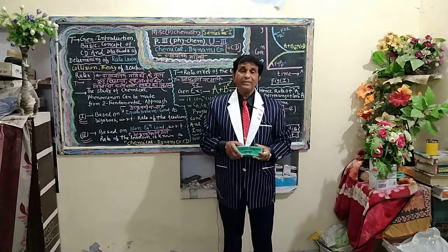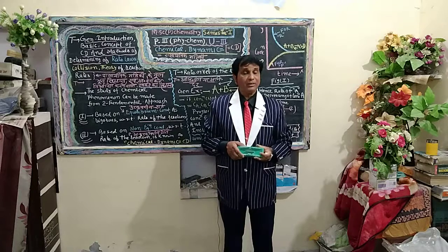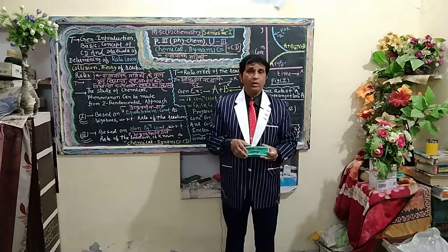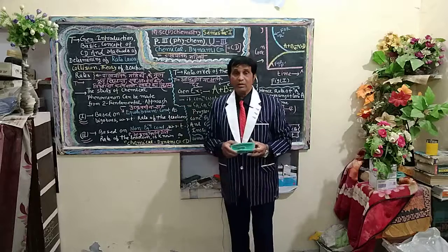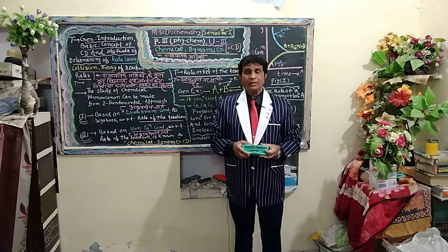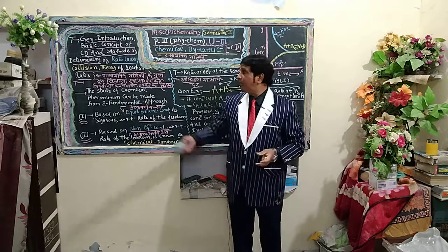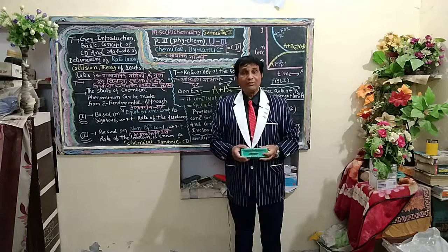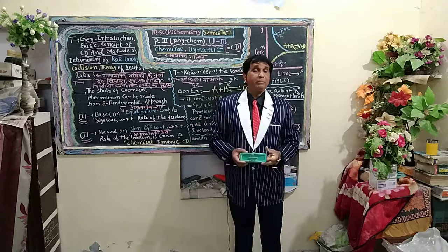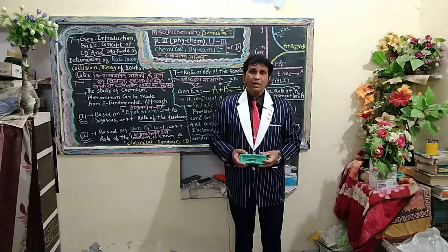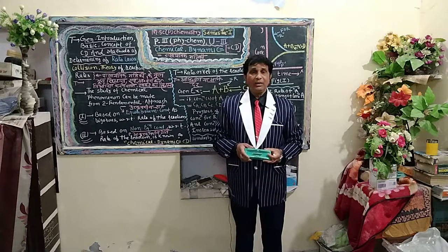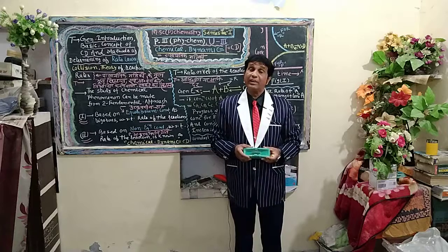Students of MSc Chemistry of semester 1, before the derivation of the collision theory of rate equations, it becomes essential to know the basic fundamental features, postulates, and necessary derivations of chemical dynamics.